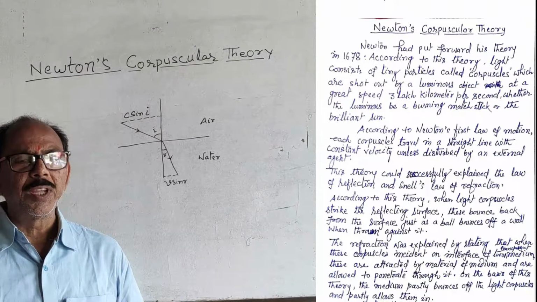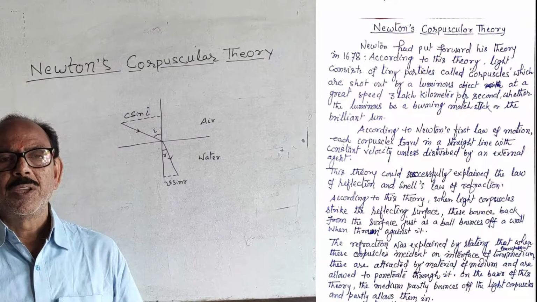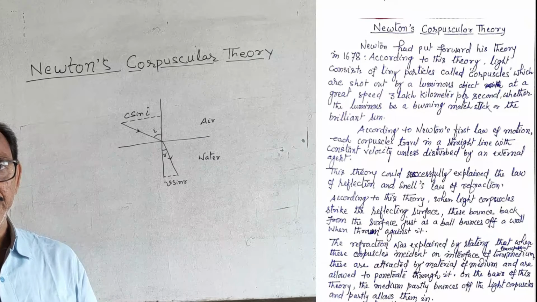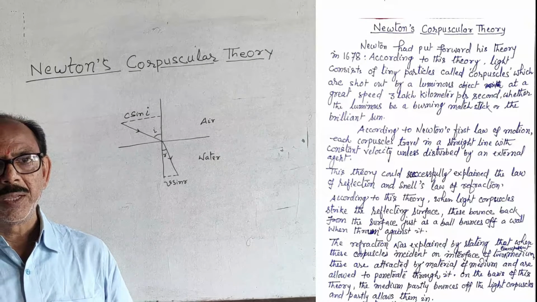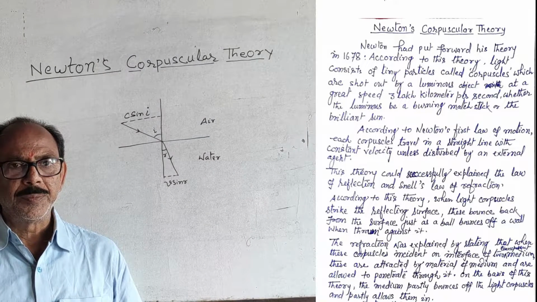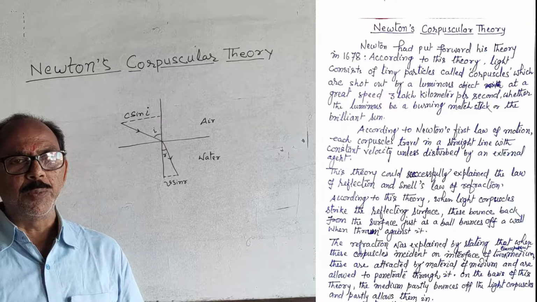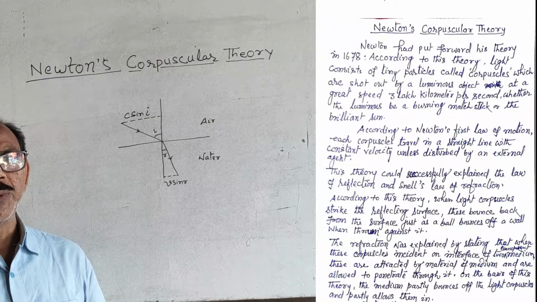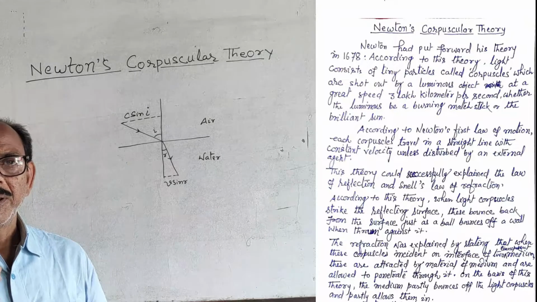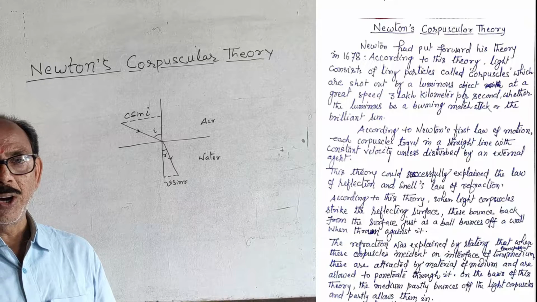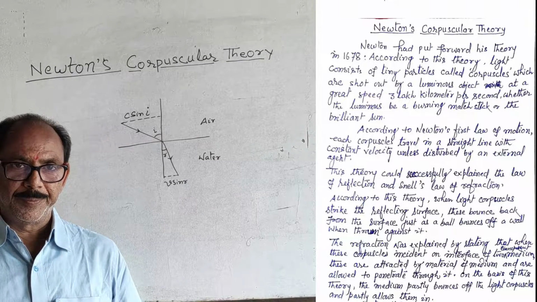These corpuscles are shot out by the luminous object at a great speed, nearly 3 lakh kilometer per second, whether the luminous object is a burning matchstick or a brilliant sun.